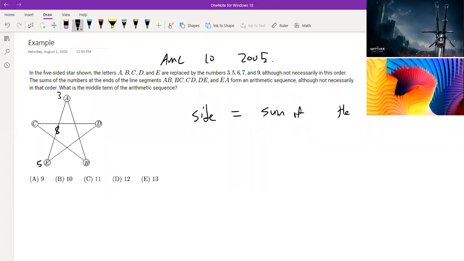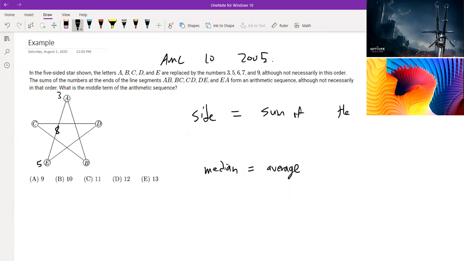And so how do we approach this? We're told to find the middle term, but how are we going to find all the individual terms of the sequence? Well, it turns out that we don't actually have to do that because we're just told to find the middle. And the middle is the same as our median. Remember there are 5 terms, so the middle one is the median. The median should just be equal to the average from our property earlier, so the average of the arithmetic sequence.